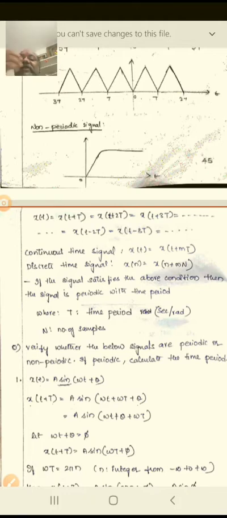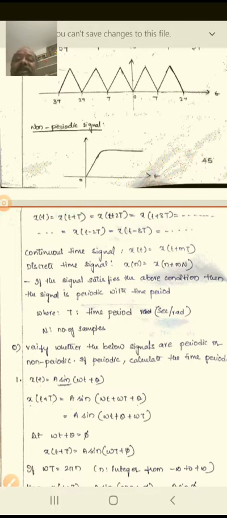In discrete time, which is indicated by n, it is x of n plus mN. Previously, for the continuous time signal, we had x of t equal to x of t plus mT. Here m is an integer, but t is for a continuous time signal and n is for a discrete time signal.